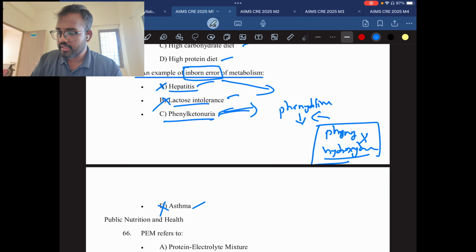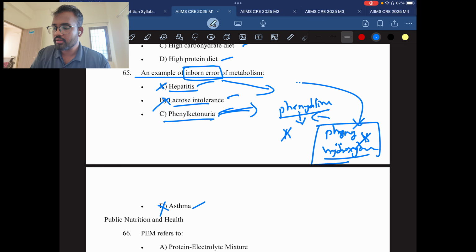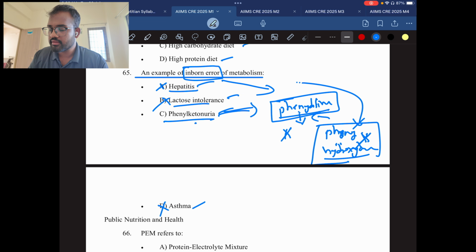If it is not there, it is not there due to the inborn error. In this child, the enzyme is not being produced. Then this phenylalanine can't be broken down and leads to phenylketonuria due to accumulation of phenylalanine. Okay, this is the answer. That is C, phenylketonuria.